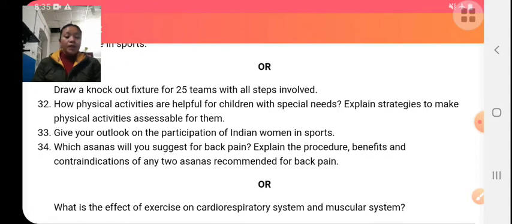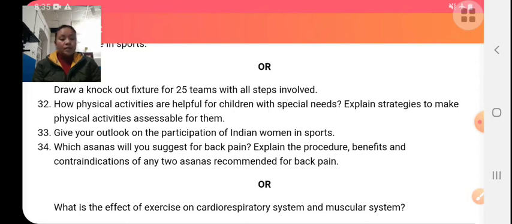Decrease in blood density. If we do exercise, the density of blood decreases, which results in more flow of blood, which results in faster circulation of blood in our body. New capillaries are formed.